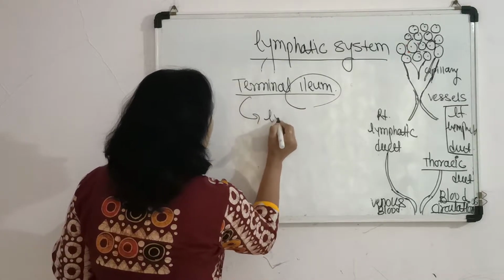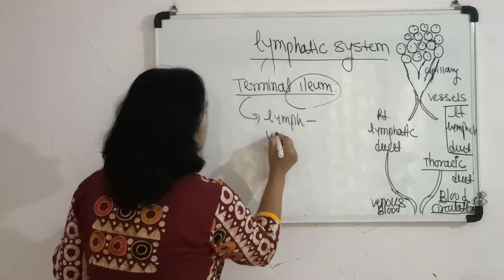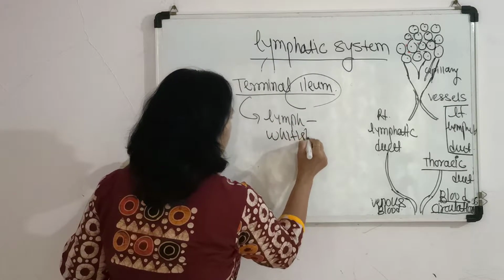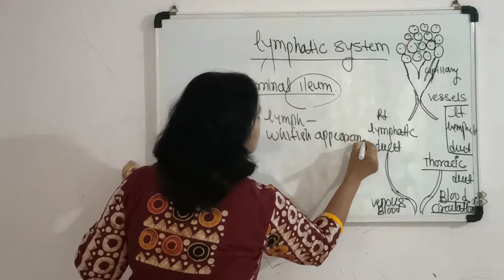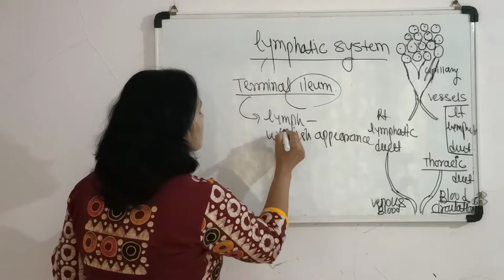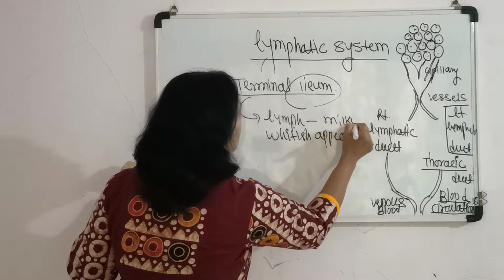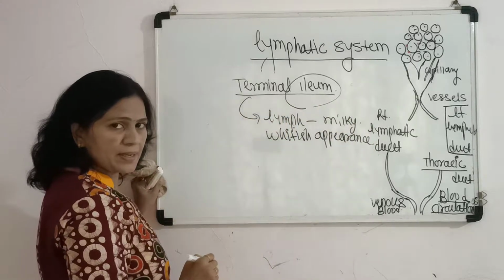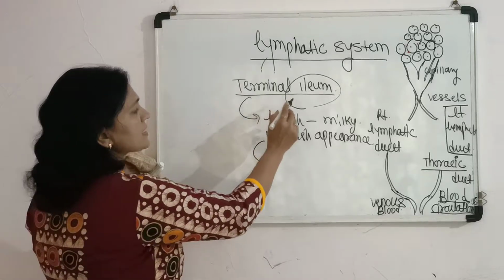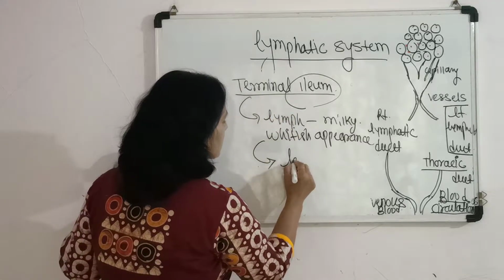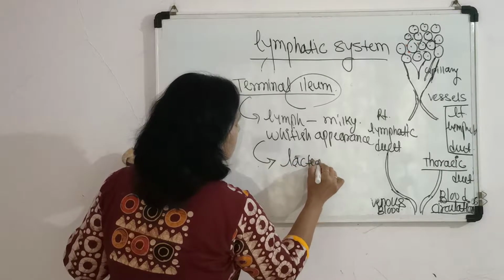So the lymph present in this region has a whitish appearance, white in color like milk, a milky whitish appearance, and that's why the lymph present in this intestinal region is called a lacteal,